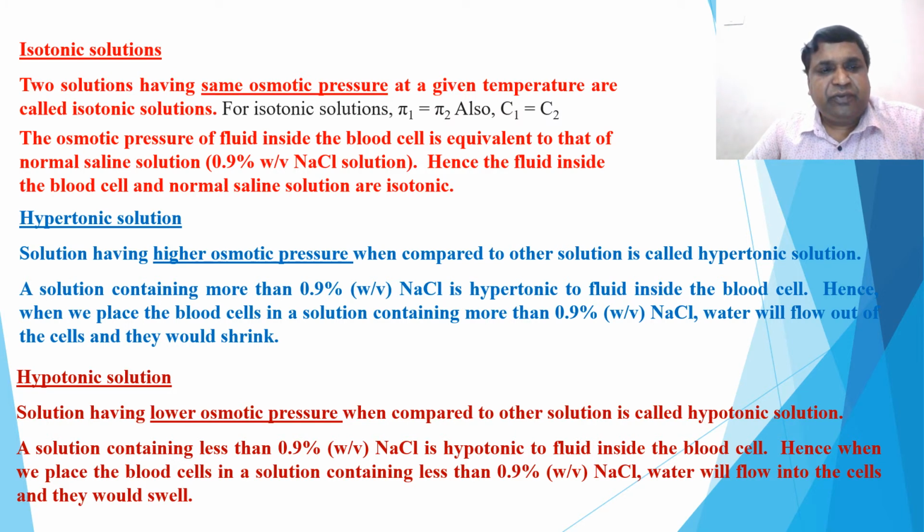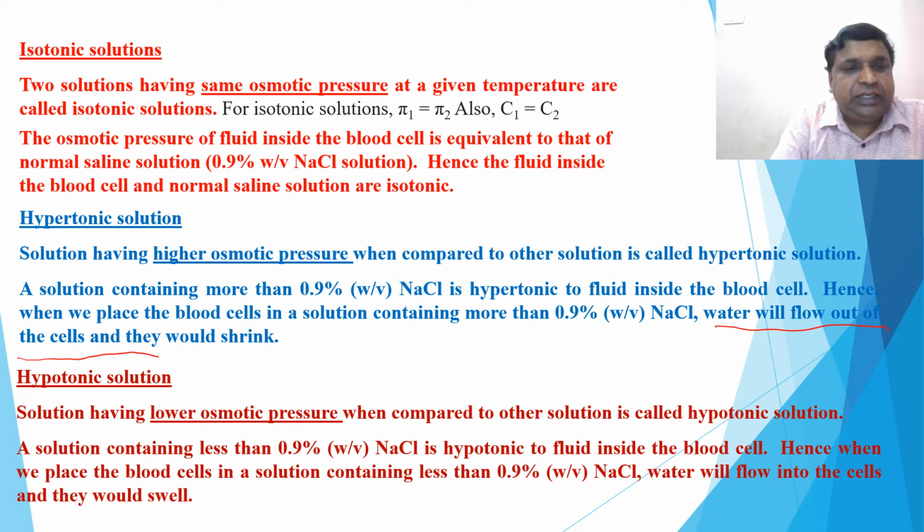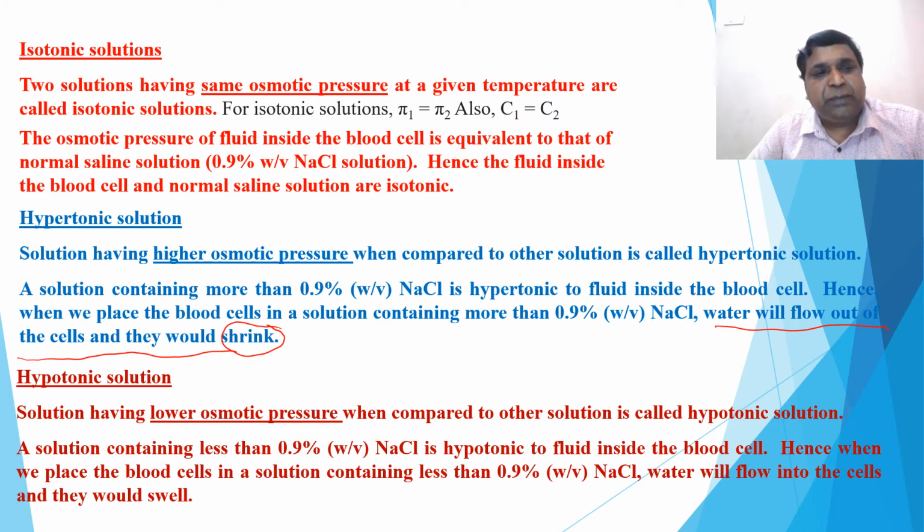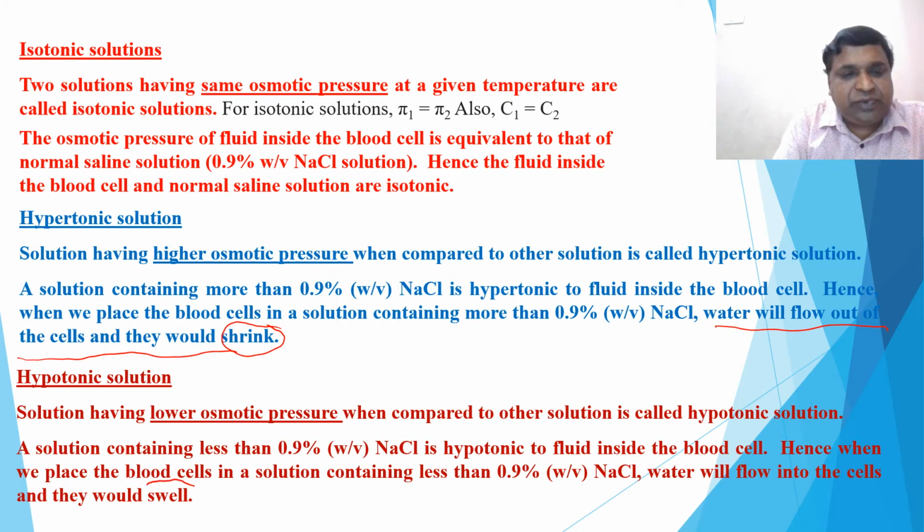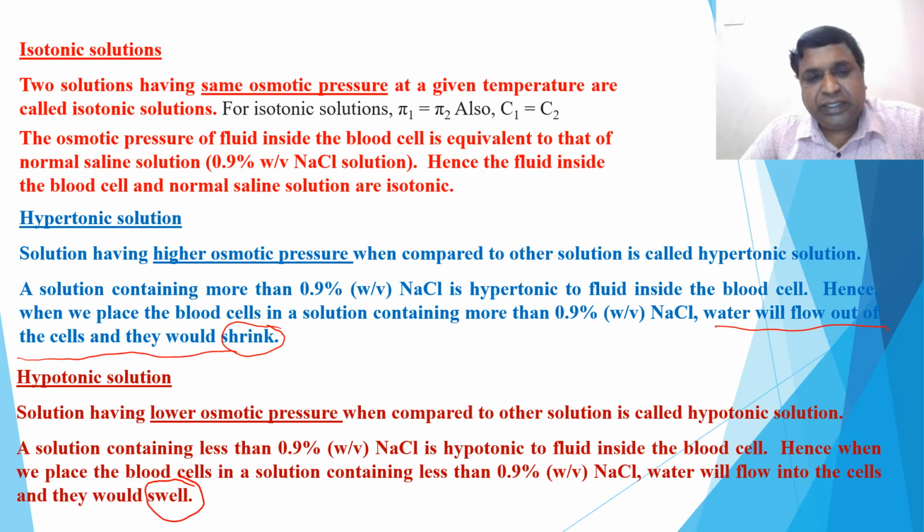Hence, when we place the blood cell in such a solution, water will flow out of the cells by osmosis and they would shrink. This is a very important point that you remember: when blood cells are placed in hypertonic solution, what happens? Shrinks. And the second one is just opposite. Hypotonic solution. So what happens to the cell? The cell swells. Opposite to the shrink, they swell.